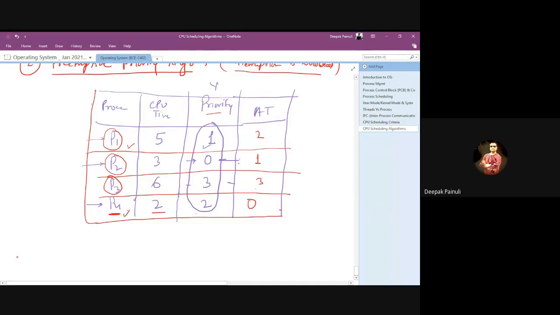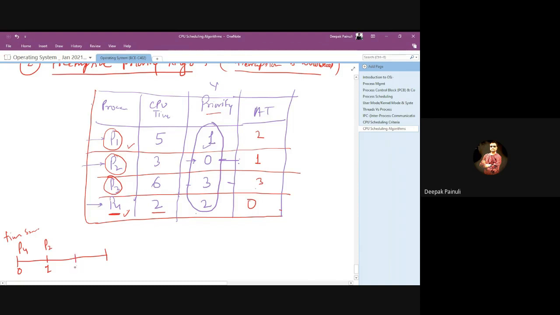First, what we did is we just made a time series diagram. At time t0, only P4 is in the system. At time t1, P2 has arrived.